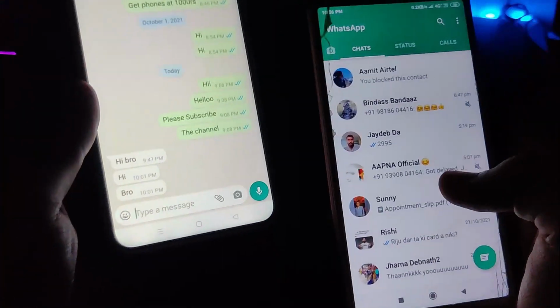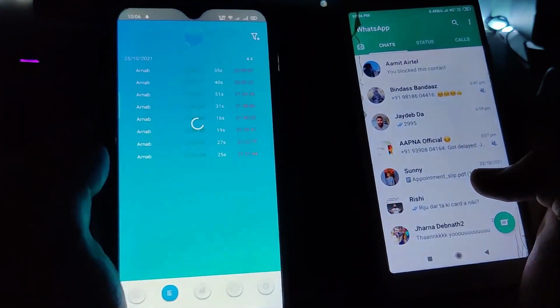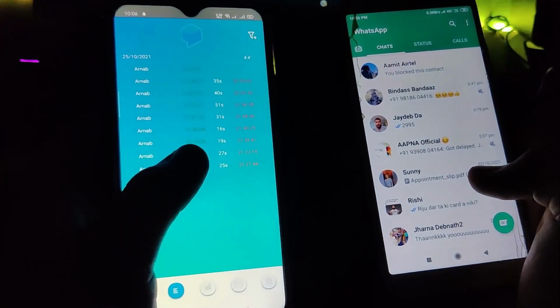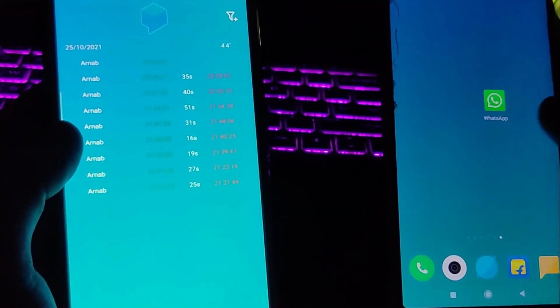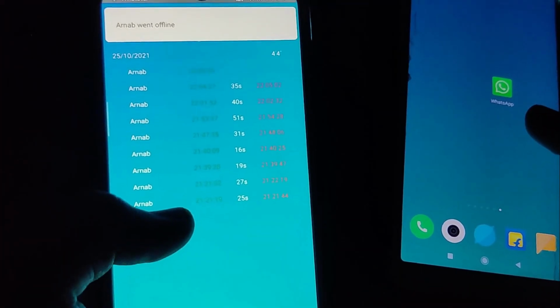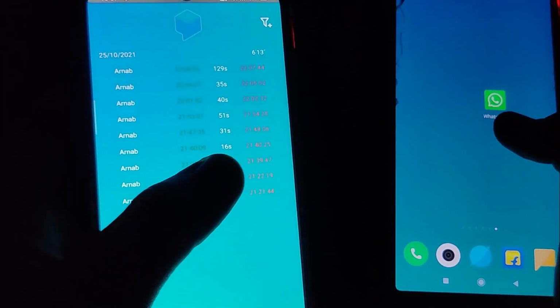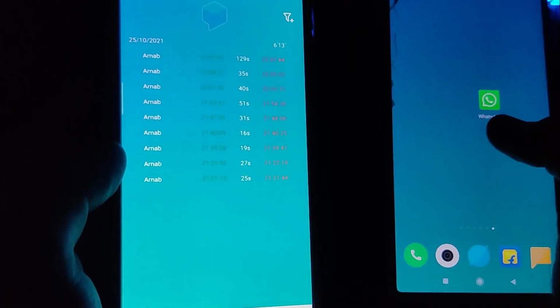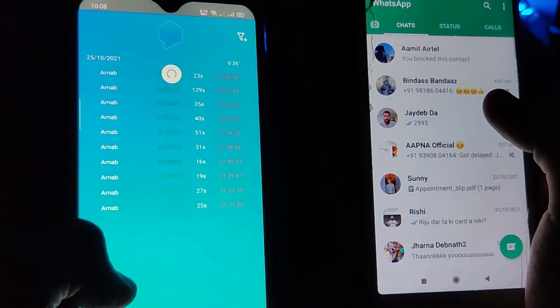So how can I track this? The same way. Again I am inside the same tracking app, and if I go back from WhatsApp and clear WhatsApp from my RAM, then I refresh it, here you can see Arnab went offline, and if I refresh again, here you'll see the time log. I was online for exactly 129 seconds, right? Now again I am going back into my WhatsApp and it will be shown here again in the logs.